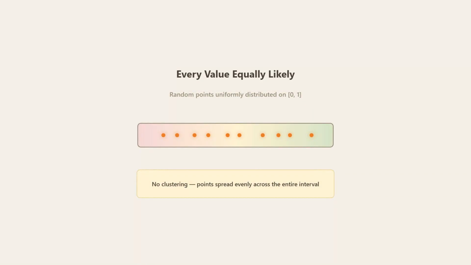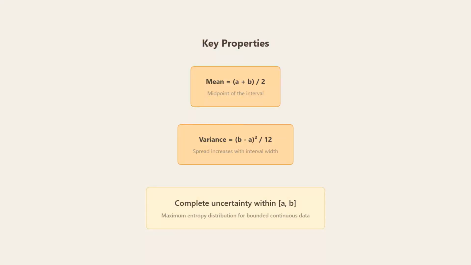Watch these random points appear uniformly across the interval from 0 to 1. Notice how they spread evenly. There's no clustering, no preference for any region. Every value is equally likely. This is what pure randomness looks like in continuous space.